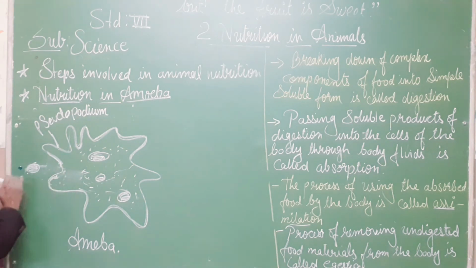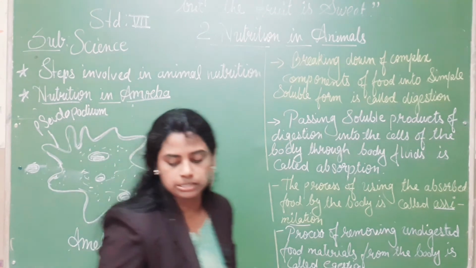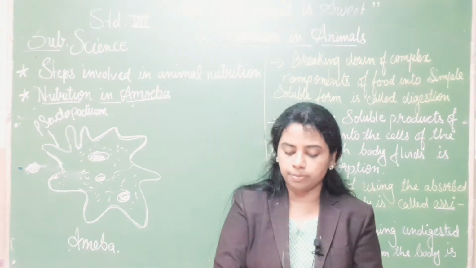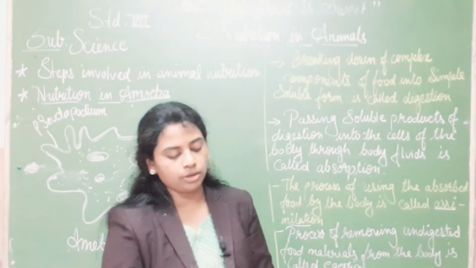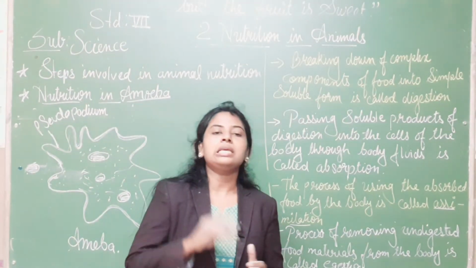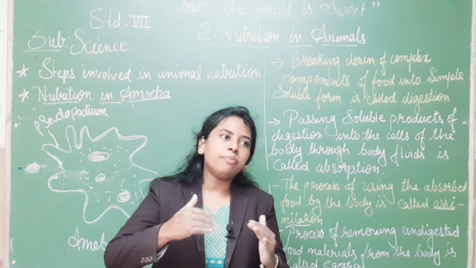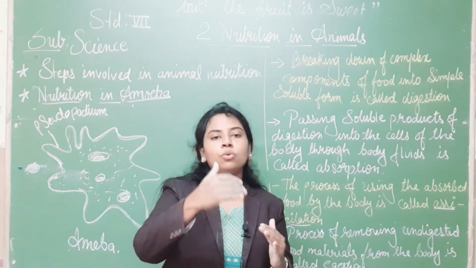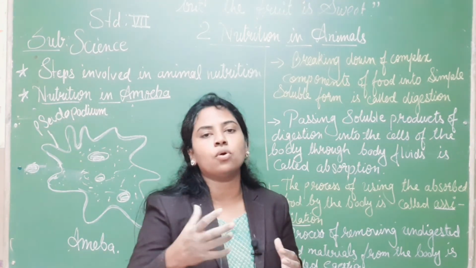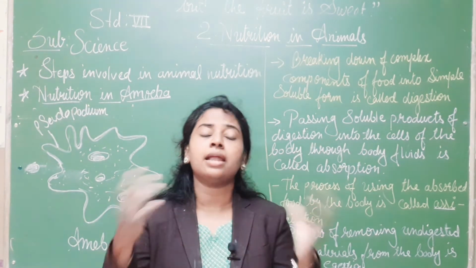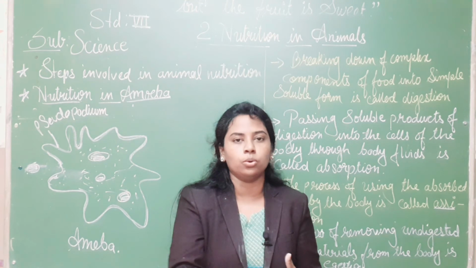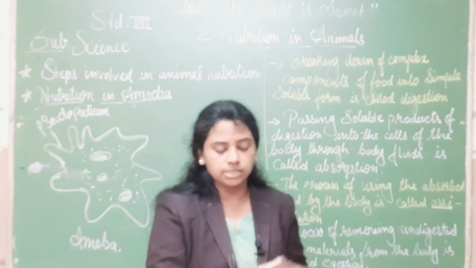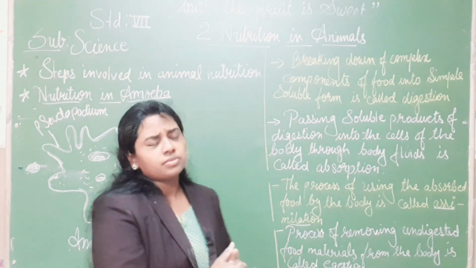This is the structure shortly explained in your textbook, nutrition in amoeba. This is what I have explained to you, and a diagram is given. See, stepwise it is mentioned, the food, the pseudopodia and the food vacuoles, how the food process happens, how the food is broken down, and how undigested food is thrown out of the body. So this is about the amoeba.